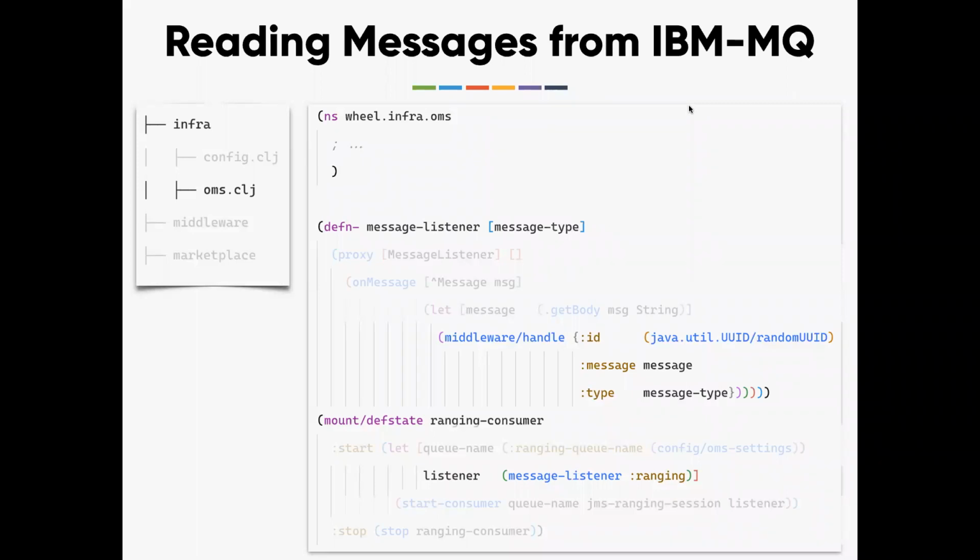So what I'm doing here, I'm going back to the infra directory, defining the OMS thing, where I'm creating a message listener and then defining a specific consumer for each message. The OMS convention is that each message goes to a different queue. Here what I'm saying is, hey, look at this, listen to this queue, and whenever you get any message, dispatch that to the handle function.